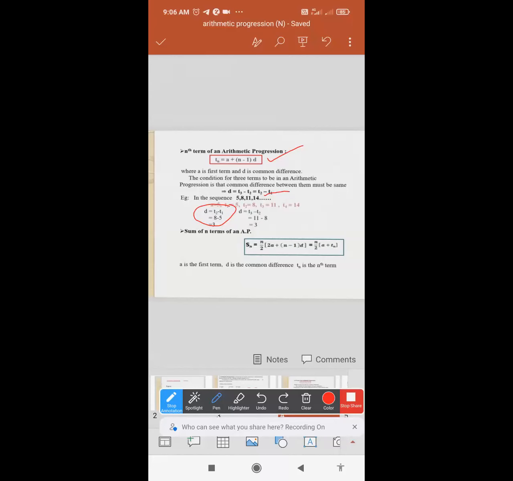Okay. Now, likewise, this one also, I hope this is very easy for my class. D is equal to T3 minus T2. What is the value of T3? T3 is 11, T2 is 8. By subtracting 8 from 11, you will get 3. Okay, this much is clear to everyone?